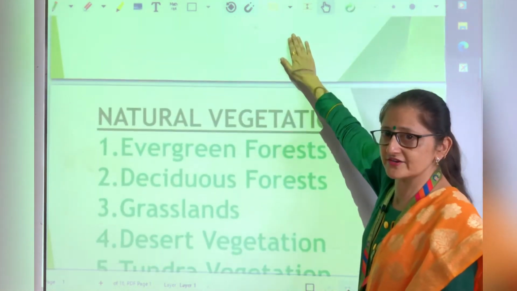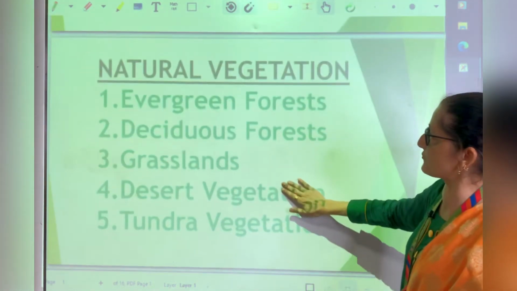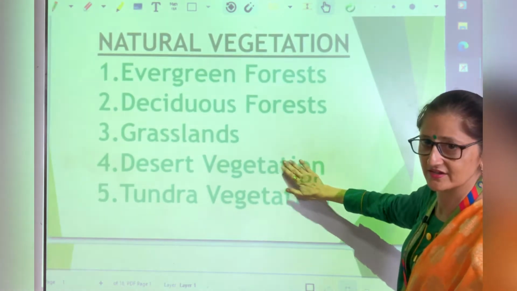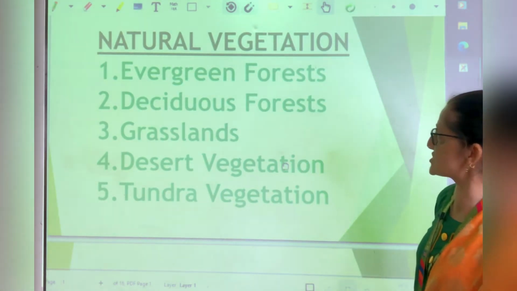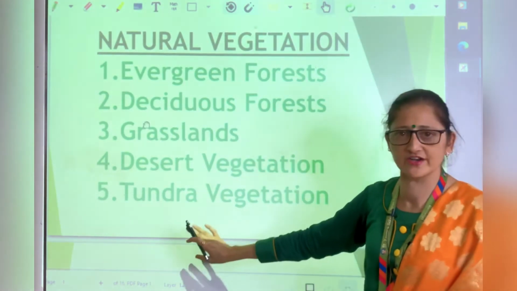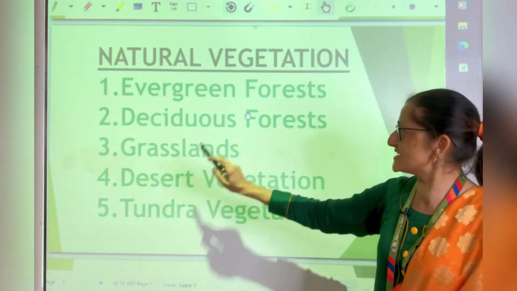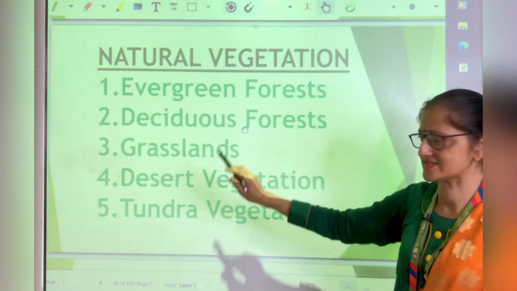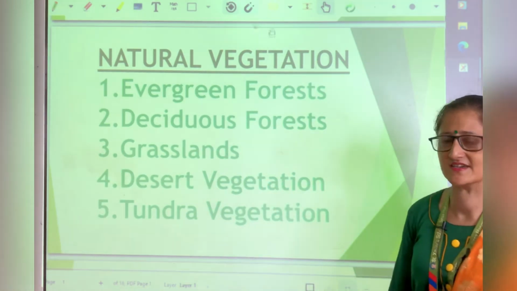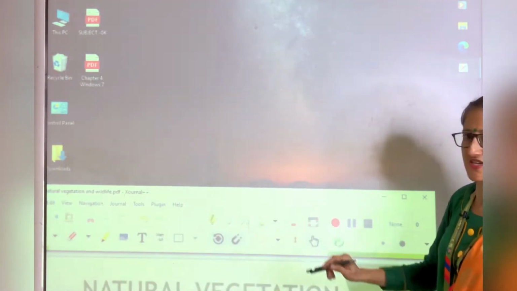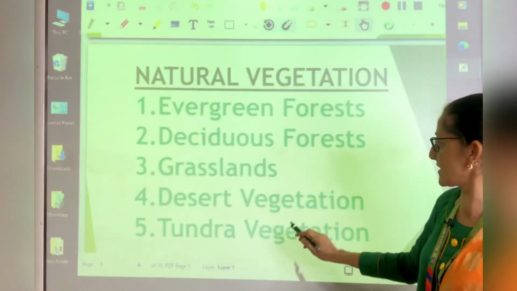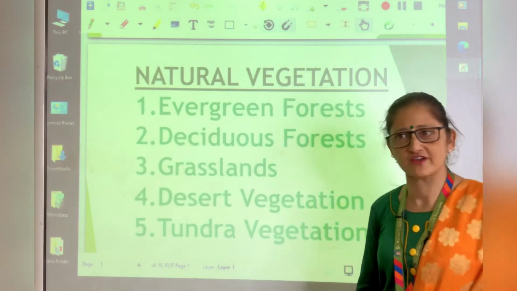Now we know that there are several types of natural vegetations in the world. Now natural vegetation can be divided into 5 main types. First, the evergreen forest. Second, the deciduous forest. Third, the grasslands. Fourth, the desert vegetation. And 5, the tundra vegetation.